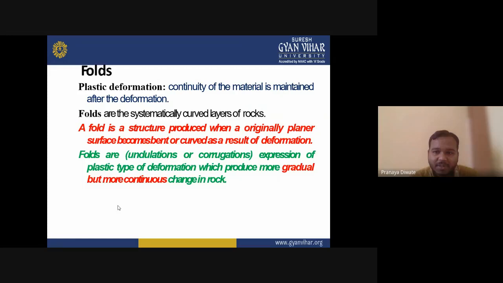Continuity of material is maintained after the deformation. So folds are systematically curved layers of rock. A fold is nothing but a curved layer of rock.